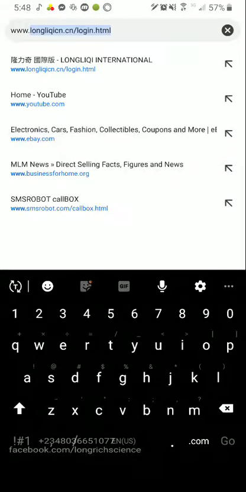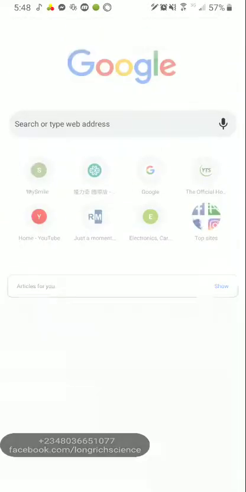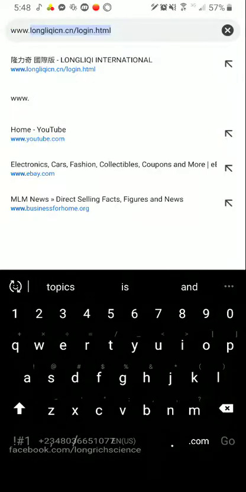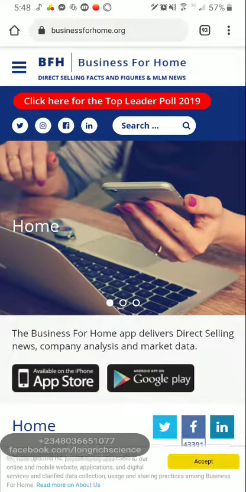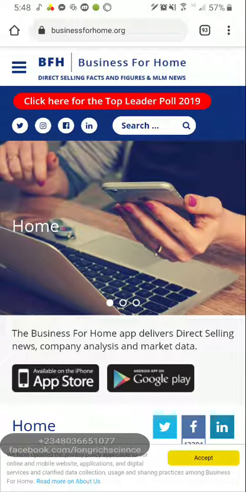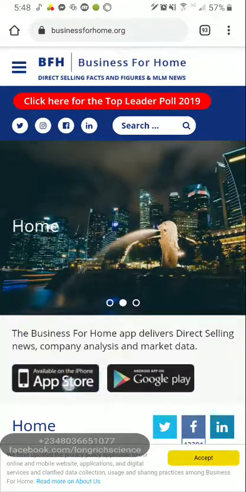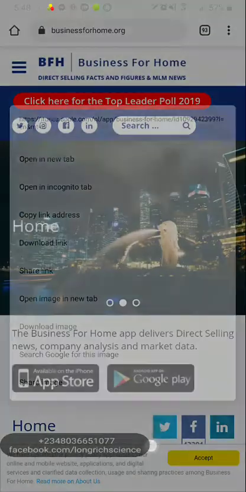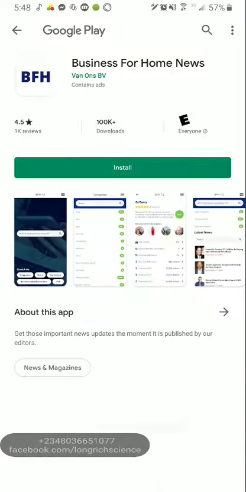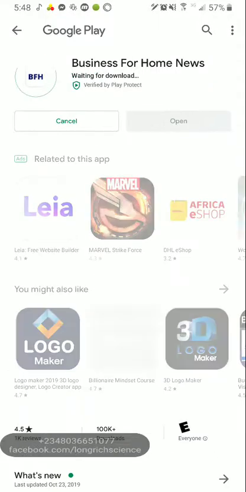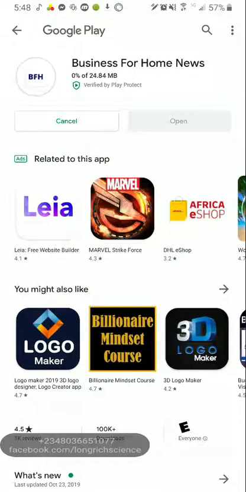So the first thing you need to do is open your web browser and go to www.businessforhome.org. You load the page, and on the home page there, if you are using Apple devices, you can simply select Apple. If you are using an Android device, you simply need to click on Google Play Store. So you open Google Play Store and you quickly install the app. You need to download the app and install it on your device.